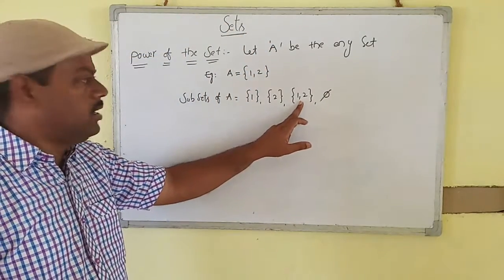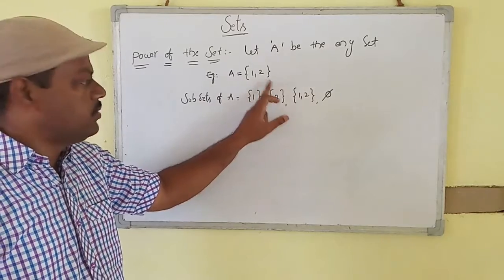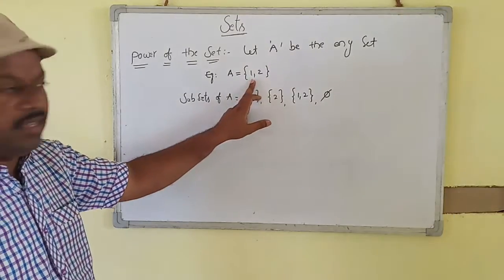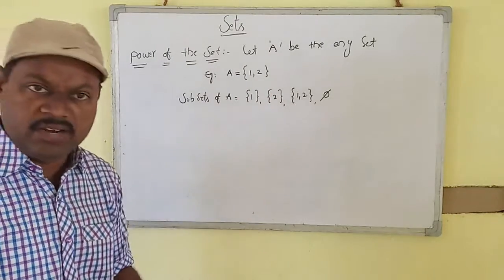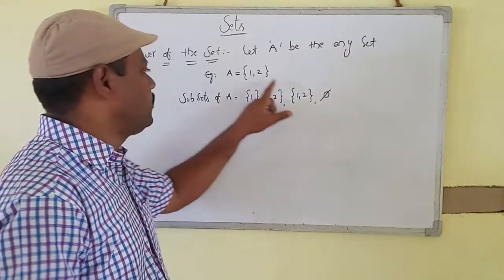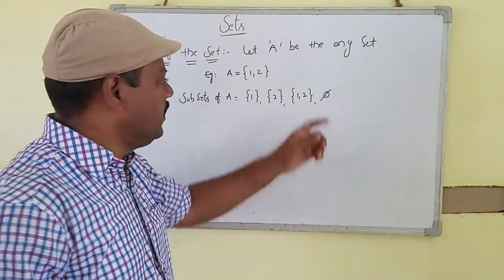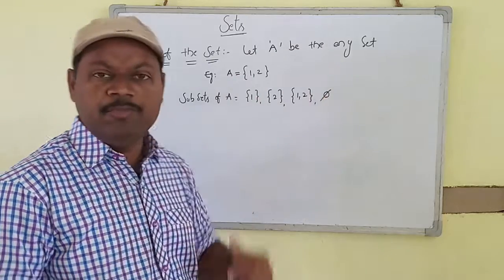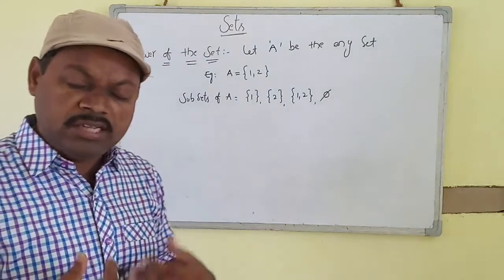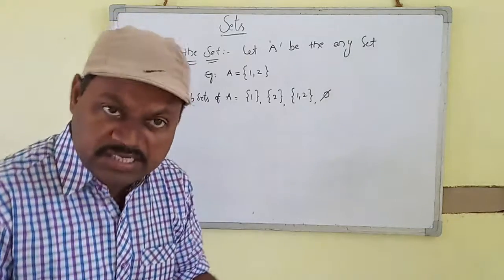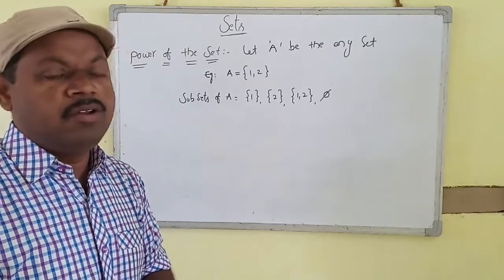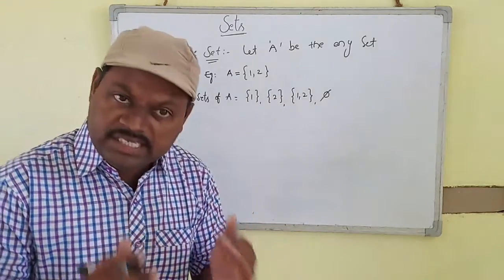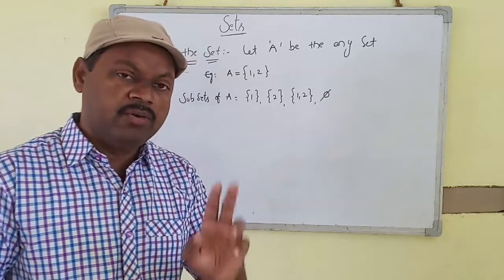Every set is a subset of itself, so set of 1, 2 is also a subset of A. The null set is a subset of every set: phi subset of A, phi subset of B, phi subset of C. Here we have to note these 2 points.